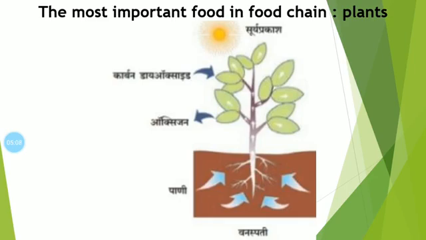Other animals eat the animals that live on plants, but plants make their own food in the presence of sunlight using water and carbon dioxide from the air. It means that plants are the main support of every food chain. See, this is the main, because the starting of food chain is from the plants.